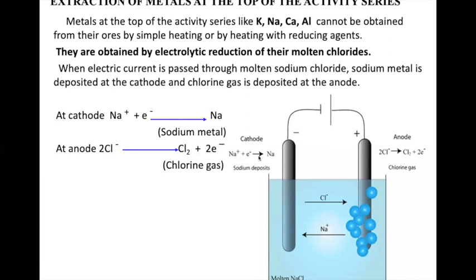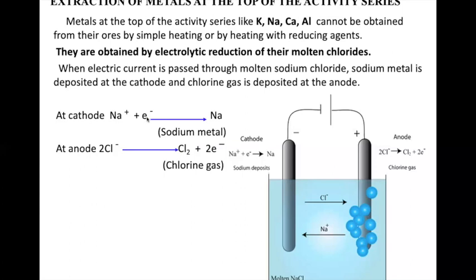The reaction occurs as Na positive will, what happen? Accept an electron and become sodium, and Cl negative will give away an electron and become Cl. So this is an extraction of a metal like sodium metal. The sodium metal is deposited at the cathode and the chlorine gas is obtained at the anode. You can see the reaction at cathode.